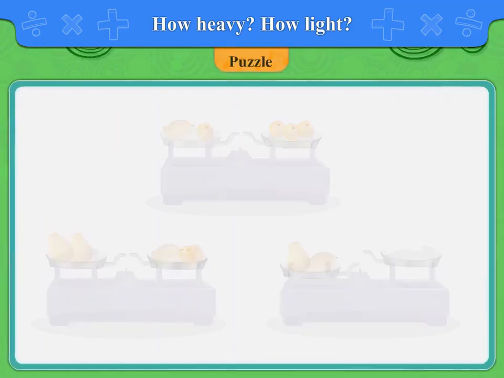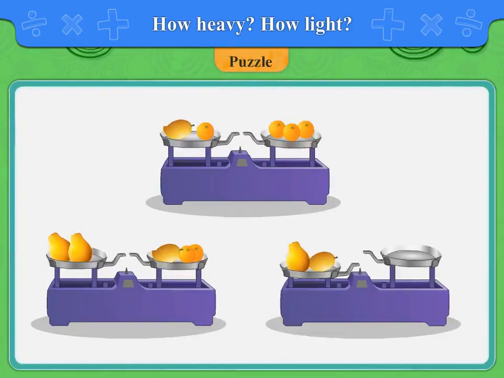Puzzle. How many oranges? The weight of each orange is the same. The two papayas have the same weight. The weights in the first and second balance are equal. How many oranges balance the weight in the third balance?